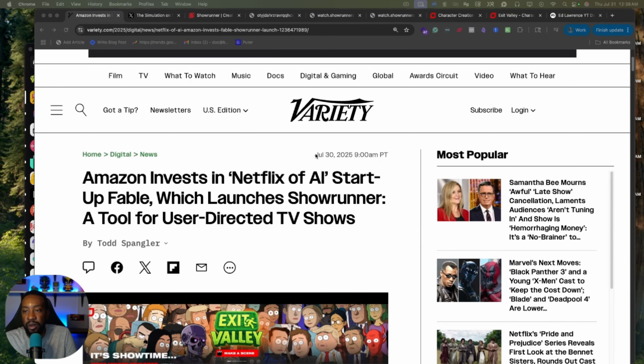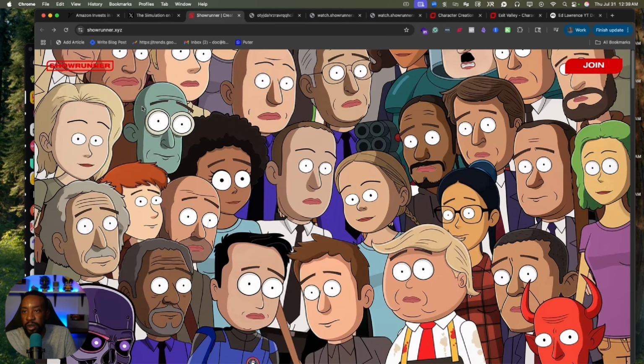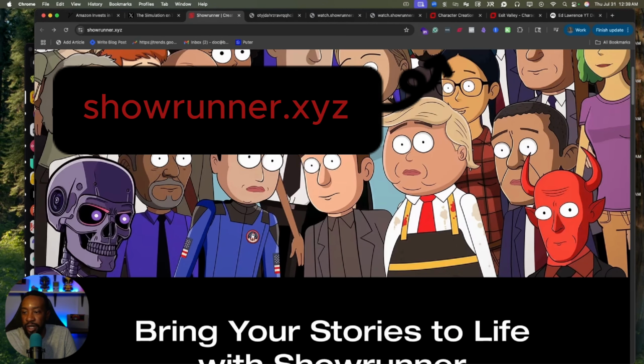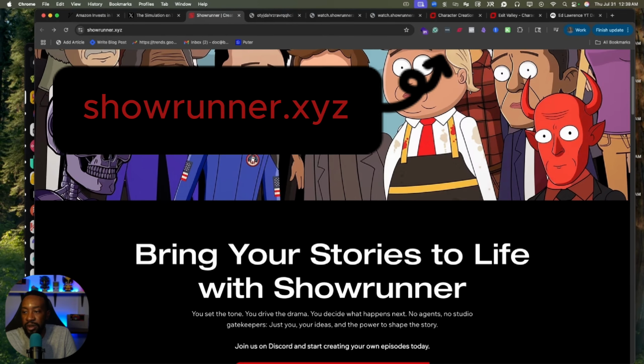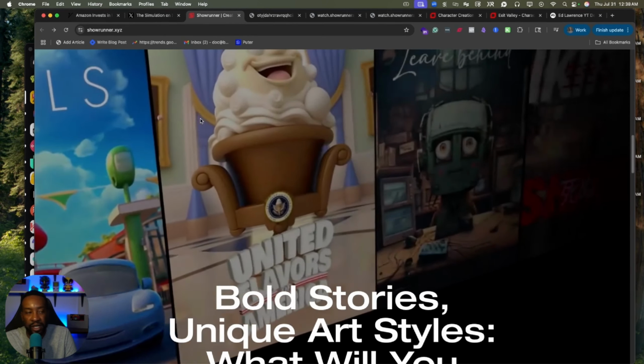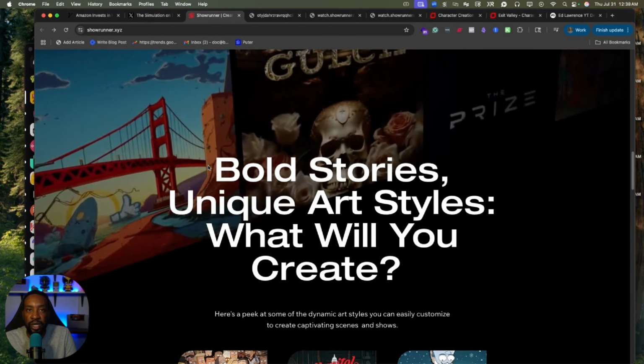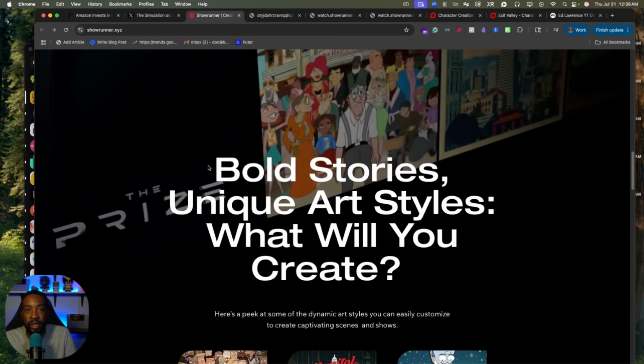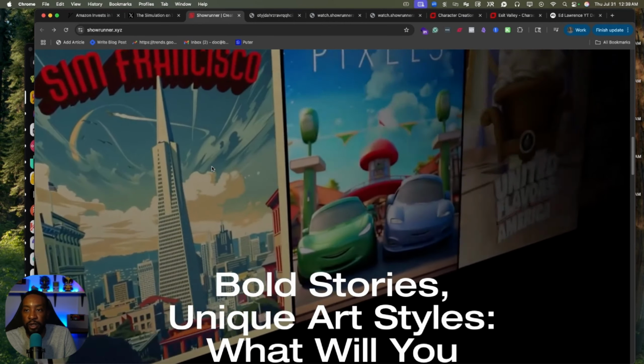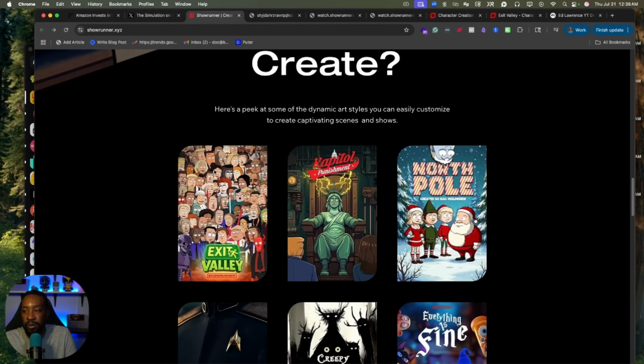As we're looking at this article, we're seeing that it is from Fable, and we can go to this website right here and get started and join. Now, this allows you to bring your stories to life in just a few minutes when you're prompting it. So if you're used to using something like Midjourney where you're prompting to create a video or picture, we're going to be doing the same thing with this platform.